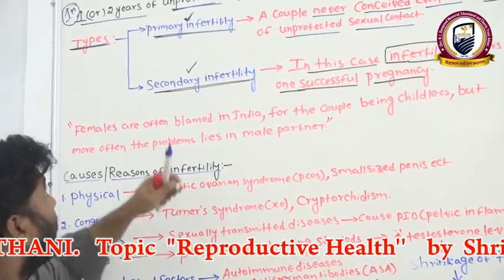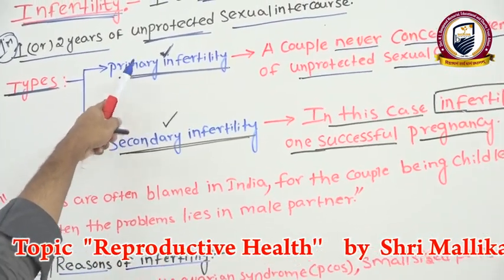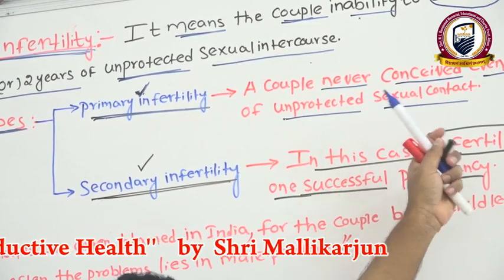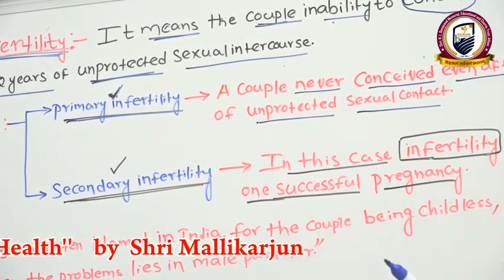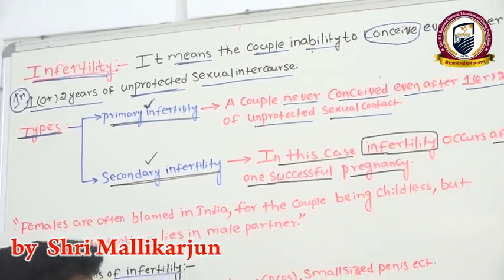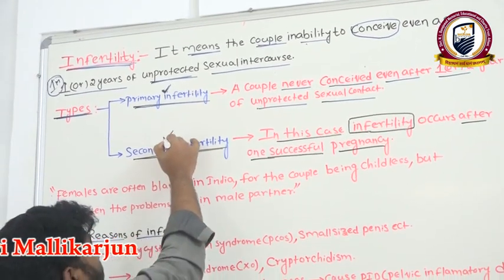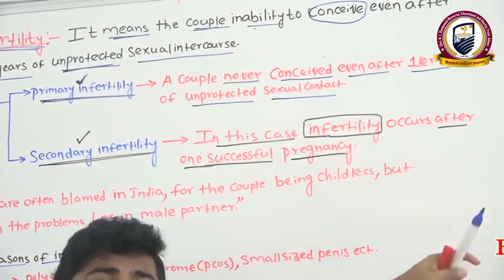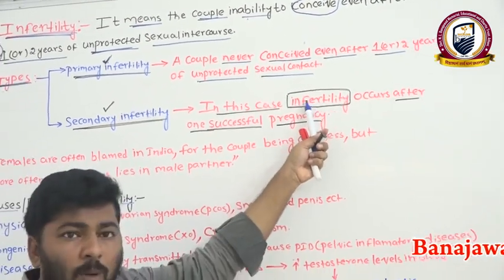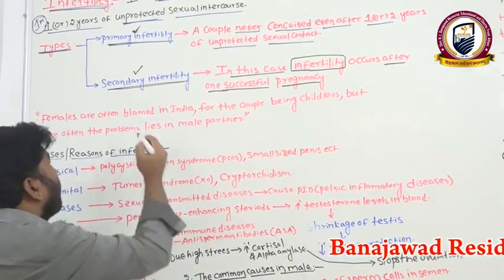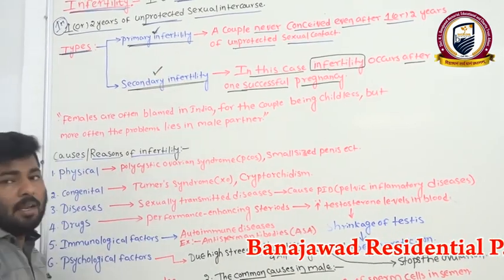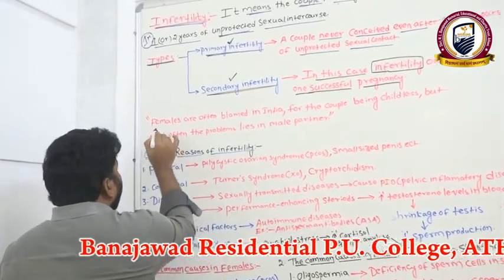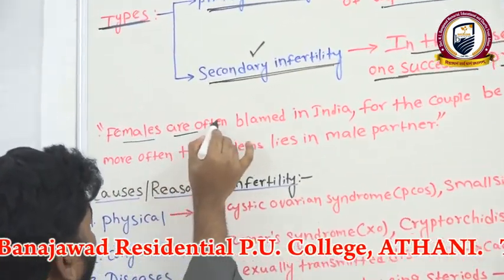One more time I will tell you: primary infertility means couples never conceived even after 1 or 2 years of unprotected sexual contact. But secondary infertility means they conceived one time, but at the second pregnancy they may get infertility problems. Such infertility we consider secondary infertility. Clear? Right.